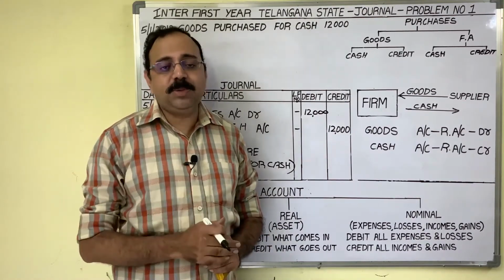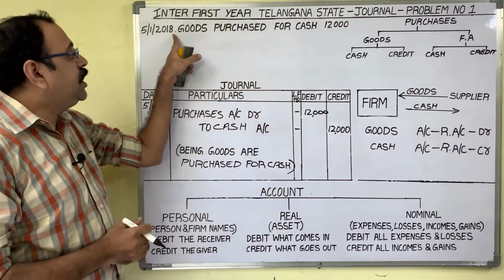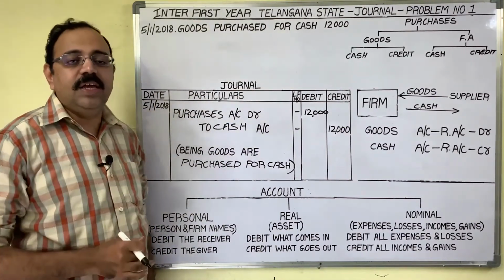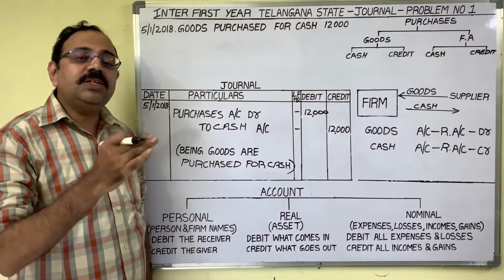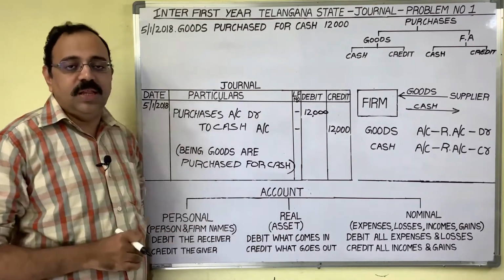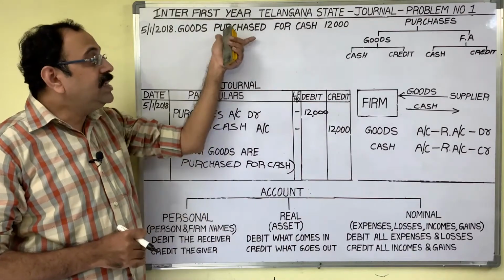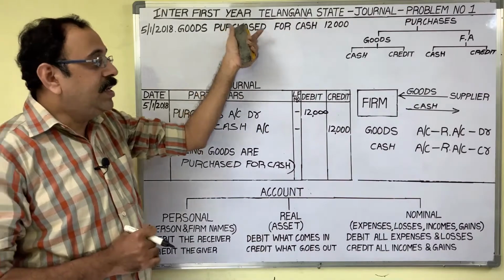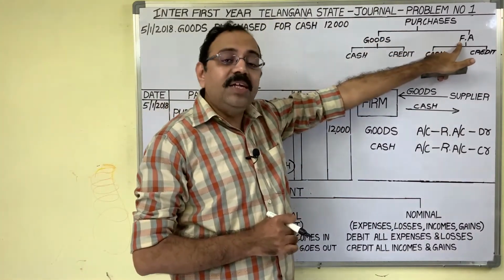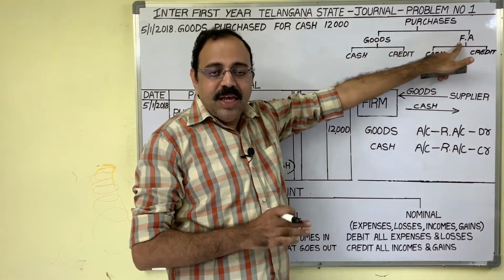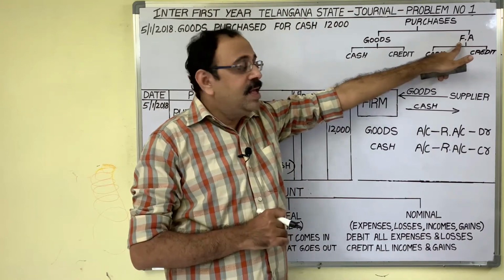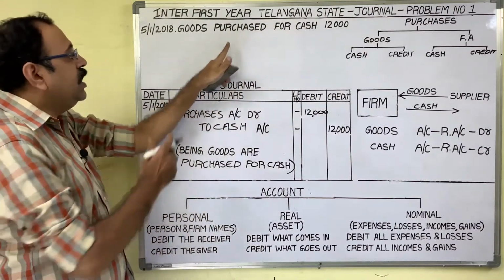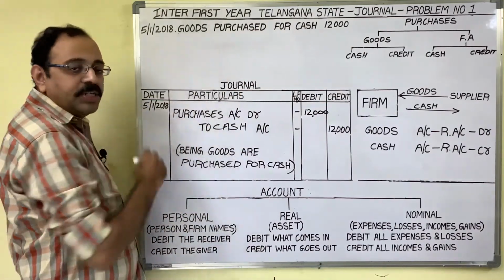If a fixed asset is purchased, it is clearly mentioned in the question. For example, purchased machinery or purchased furniture from Govind. Thus, if a fixed asset name is clearly stated, then understand that the firm purchased a fixed asset in the transaction. If no information is given, then our assumption is goods are purchased. But here it is clearly given that goods are purchased.